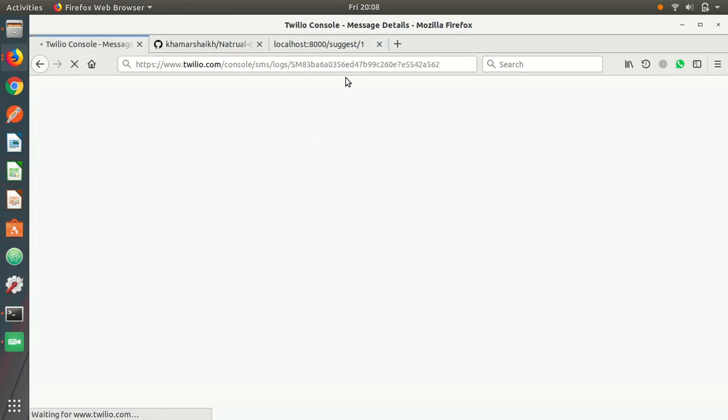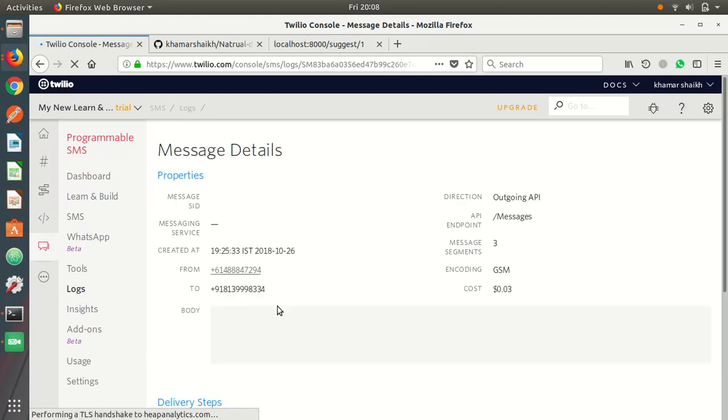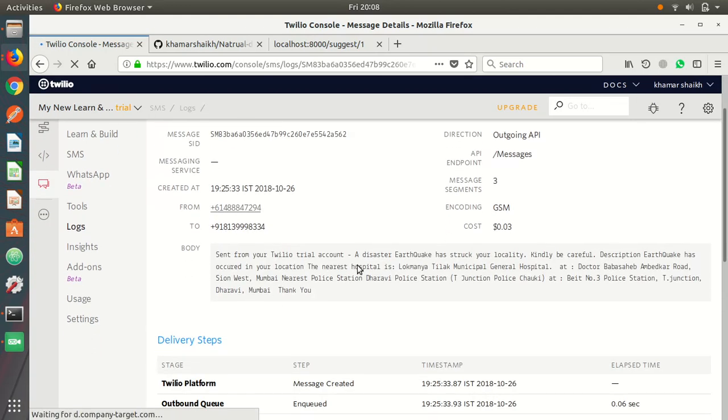As you can see in my message servicing app, a message is being sent: a disaster, earthquake, has struck your locality. Kindly be careful. Along with that, I'm also dynamically sending the nearest help center they can reach from the Google Maps API. That is Lokmanya Tilak Municipal General Hospital, which is nearby to the region where the earthquake has occurred. All this is dynamic data being fetched, with no need to manually search which location they need to visit.